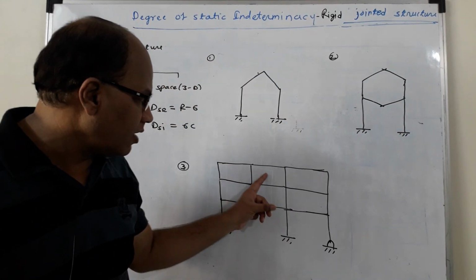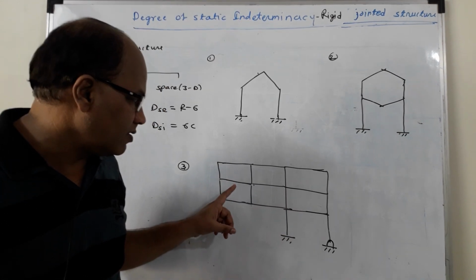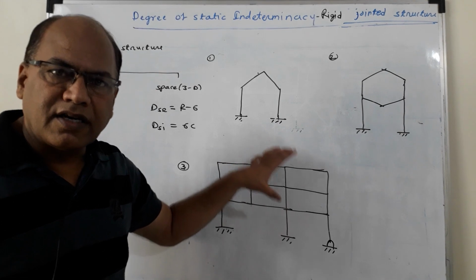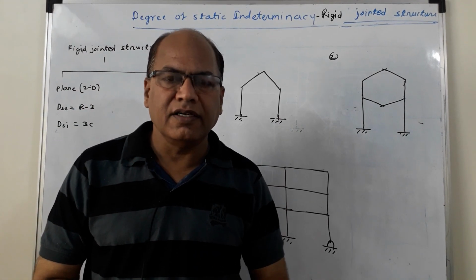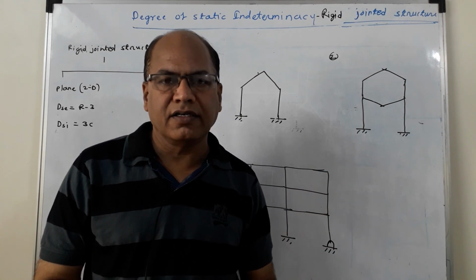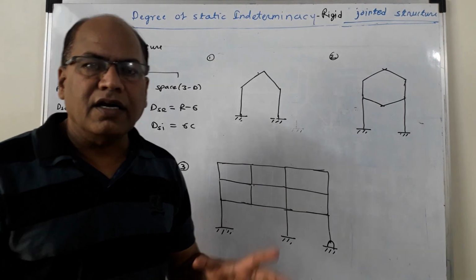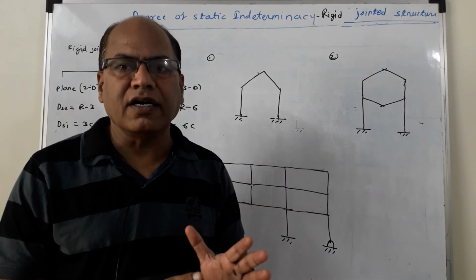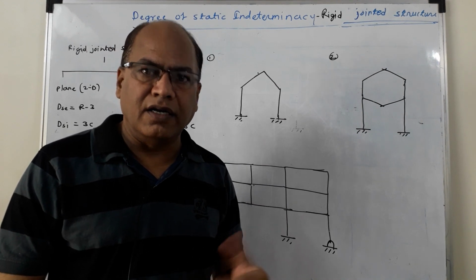Here we can see that there are 6 loops or closed cells, and that is why 6 cuts are required. So sufficient number of cuts is always equal to the number of loops which are present in that structure. Now when we take a cut, 3 reaction components are released.